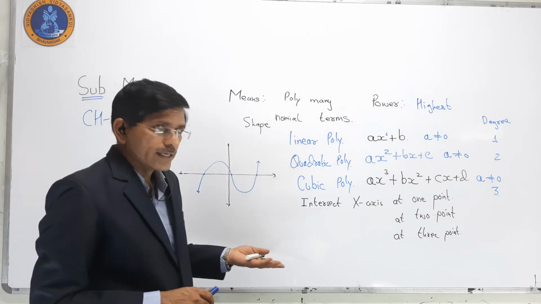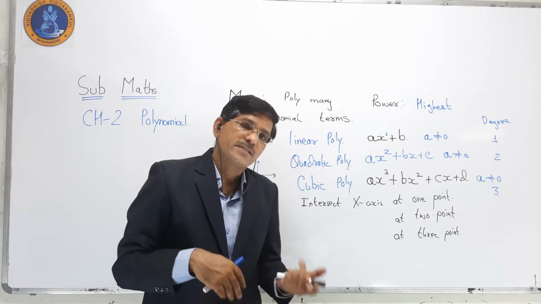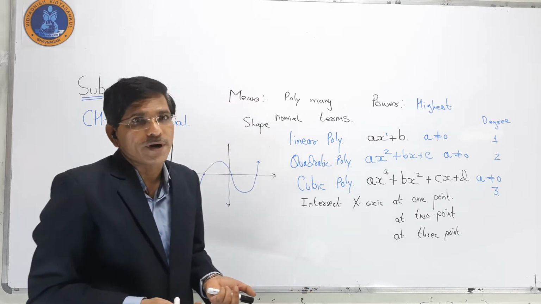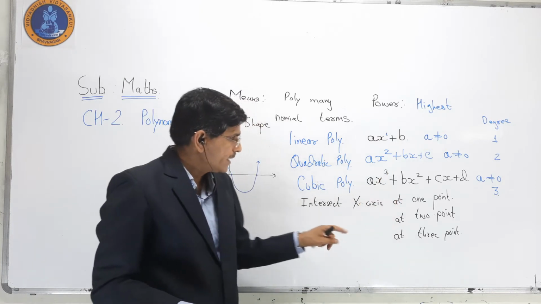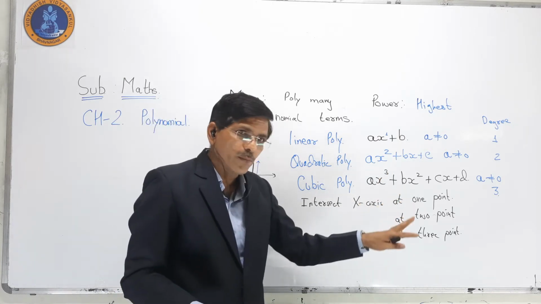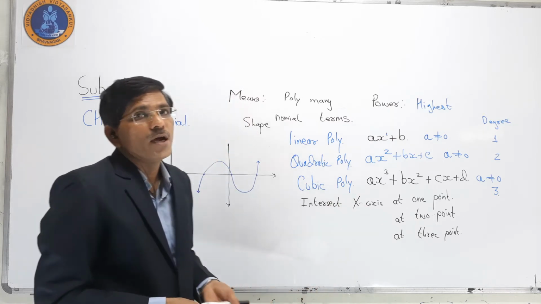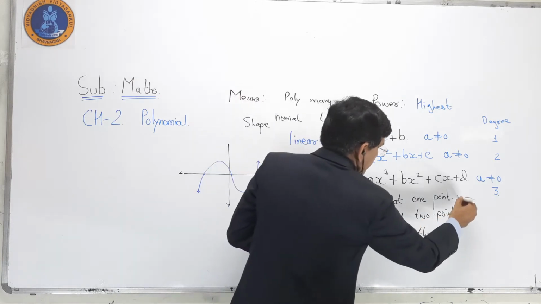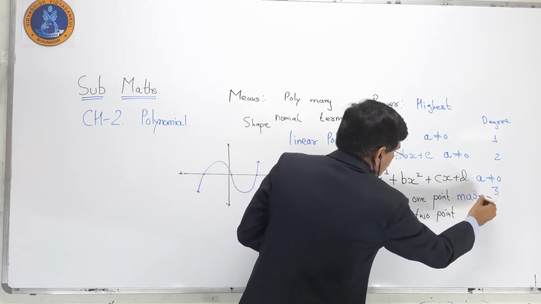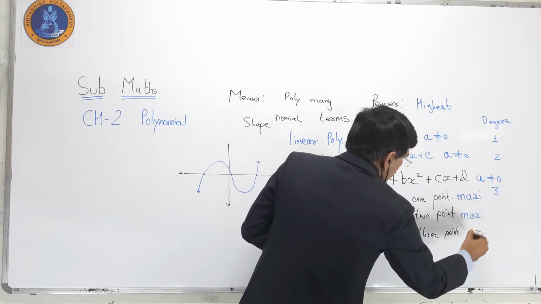It may intersect at 2 points, it may intersect at 1 point, it may intersect at no point. So it can intersect the x-axis at 1 point, 2 points, or 3 points, but 3 is the maximum.